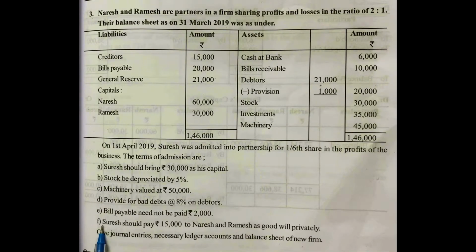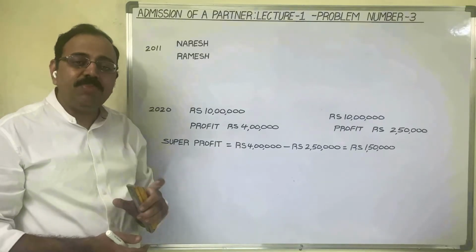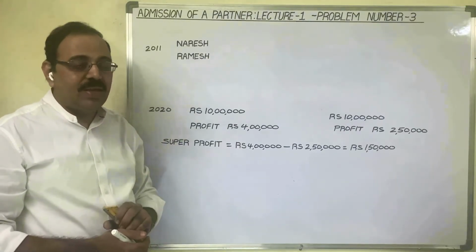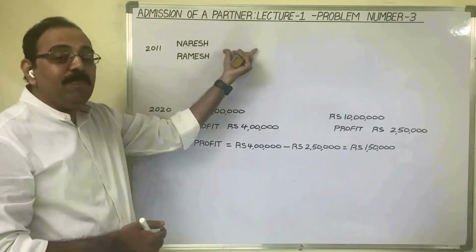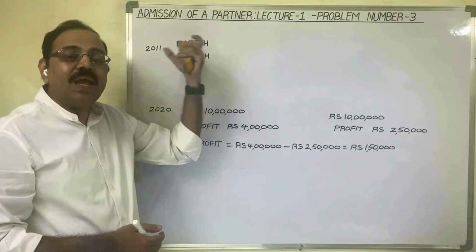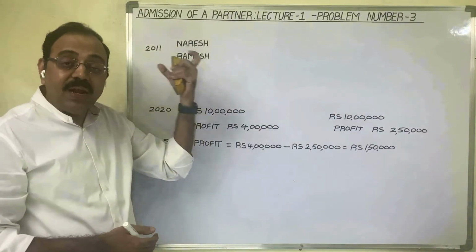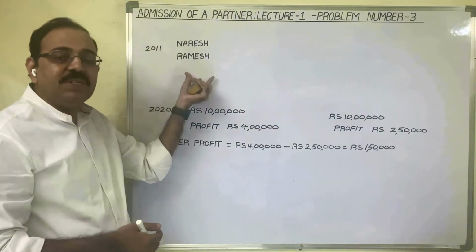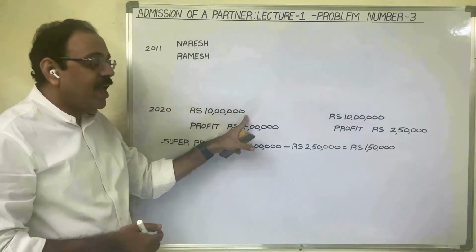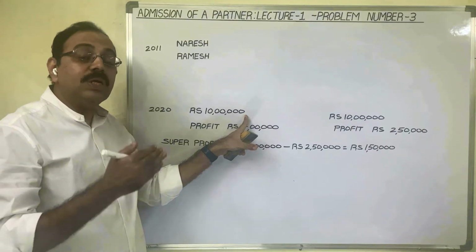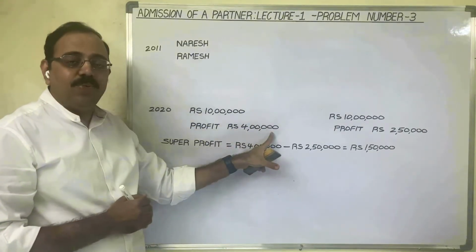Adjustment number F is related to goodwill. Suresh should pay 15,000 rupees to Naresh and Ramesh as goodwill privately. Let us know some important points related to goodwill. Assume in 2011, Naresh and Ramesh started one partnership business. With their complete efforts, with great hard work, they developed this business. In 2020, by investing 10 lakh rupees, they are able to earn a profit of 4 lakh rupees.